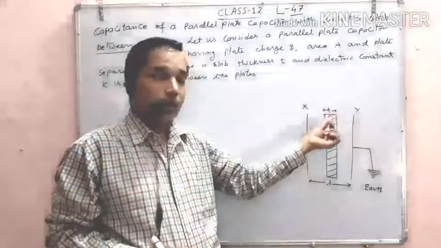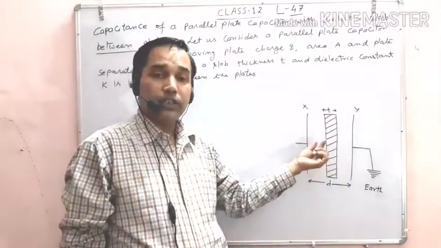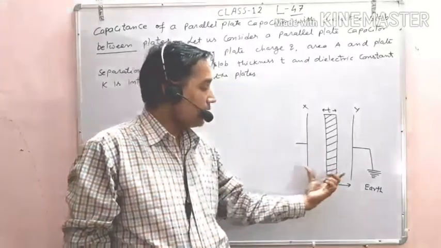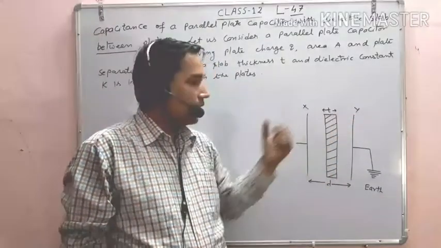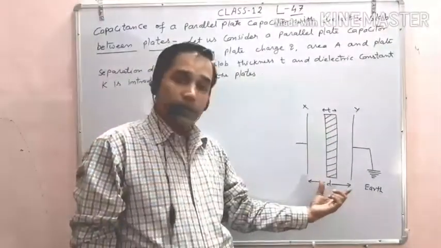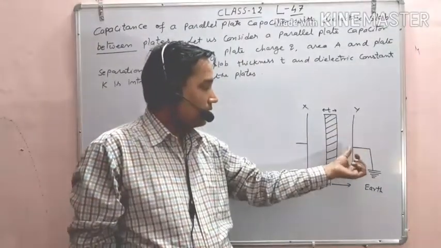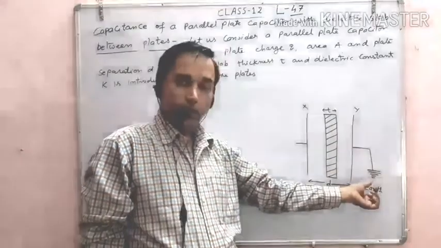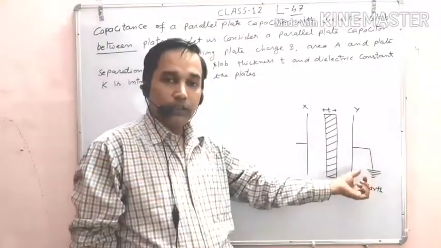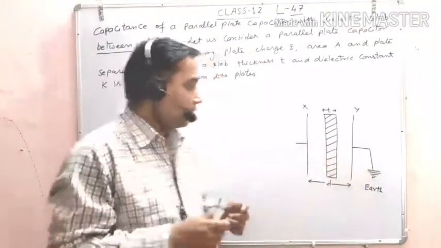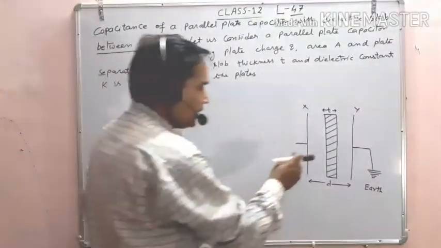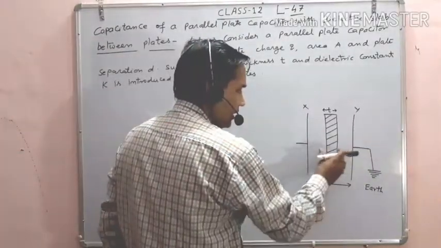Its thickness is small t and dielectric constant K is introduced between these plates X and Y, and separation between the plates is small d, and one terminal, plate Y, is grounded. Okay, I think there is no any problem. Okay, beta. Now, in between the space, some air is present.